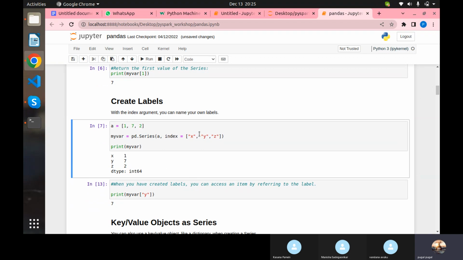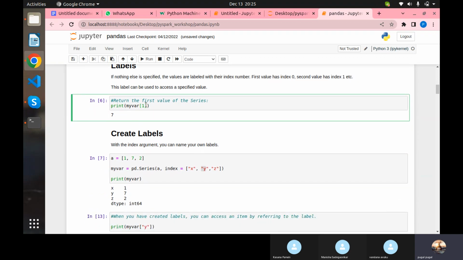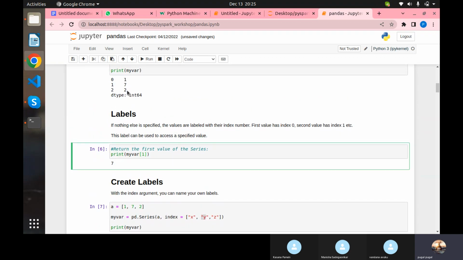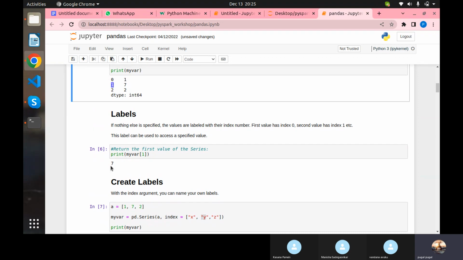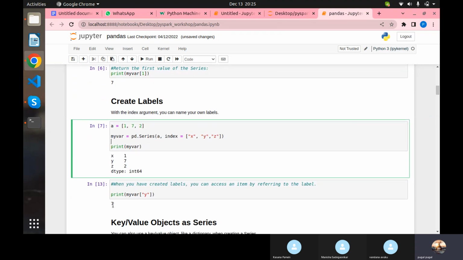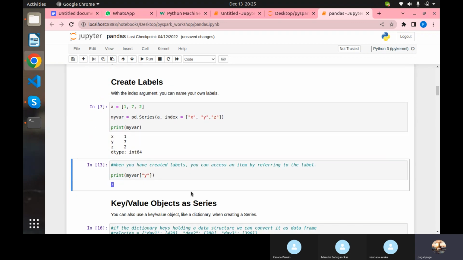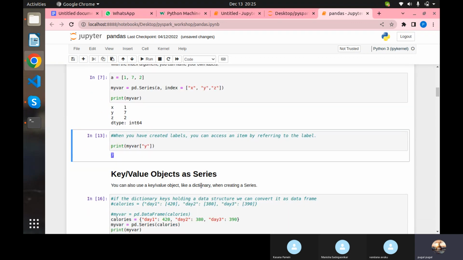And using the index position, you can access the values, which we have already seen here, right? So here we are calling the row number, so it returns the proper result. Here we have given a label for the row. So if you call that label, it will automatically return the result. That's it. Nothing much. So that's how it works.